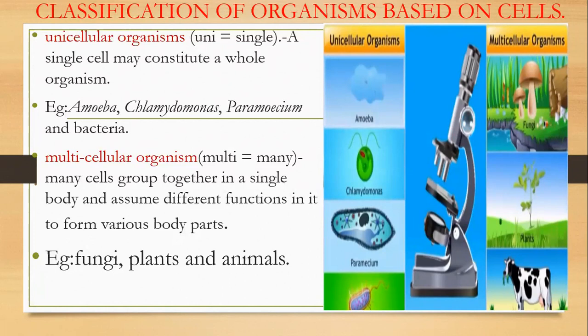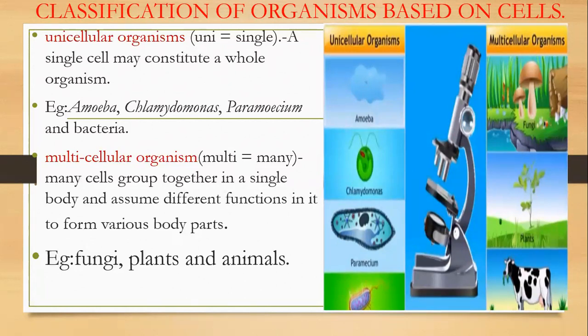Okay, so organisms like amoeba, Chlamydomonas, Paramecium and bacteria, they have a single cell. So they are called what? Unicellular organisms. Uni means single. Here, a single cell may constitute a whole organism. Example, amoeba, Chlamydomonas, Paramecium, bacteria.